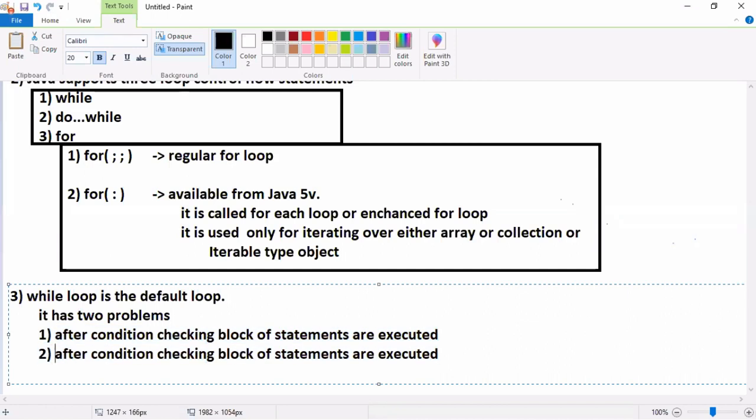Second problem is variable declaration, variable initialization, condition checking.